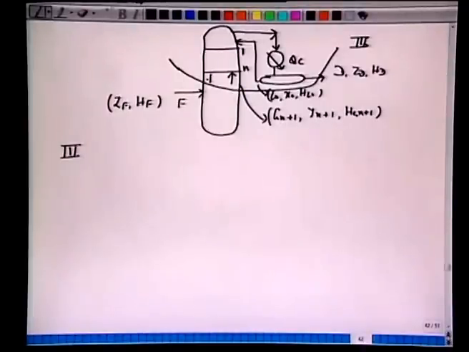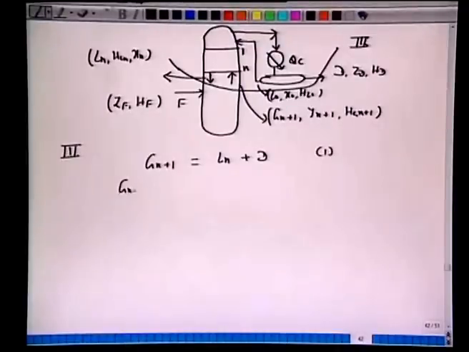The liquid which leaves the plate is Ln, HLn and Xn. So we can write Gn+1, the incoming stream molar flow rate, will be Ln, the outgoing stream, plus the product D. That's 1.